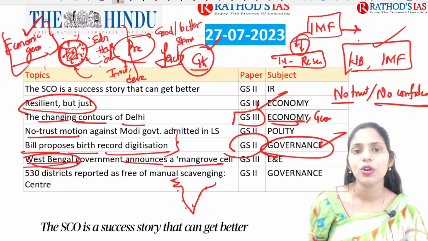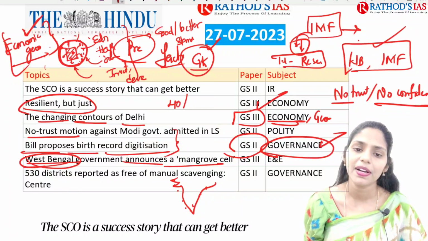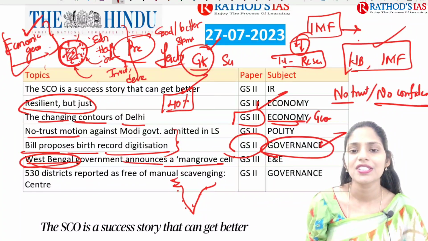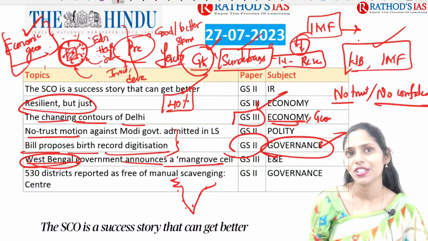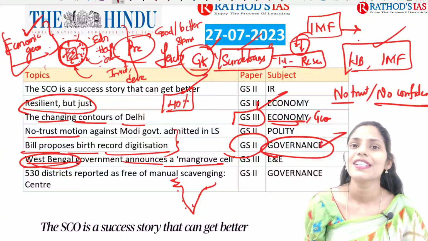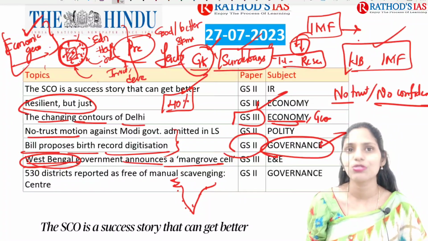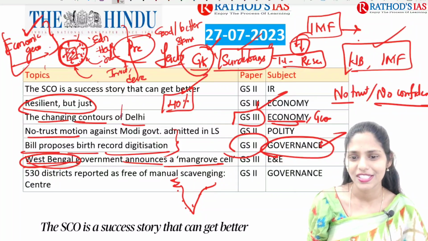Especially West Bengal is the most prominent. West Bengal has 40% of the mangroves of our country, and they are especially called the Sundarbans. I think you might have heard this word Sundarbans. So why did this name Sundarbans get attached to these mangroves? Please let me know in the comment box. Because of the name of the trees which are present. So what is the name of that tree? Let me know in the comment box.